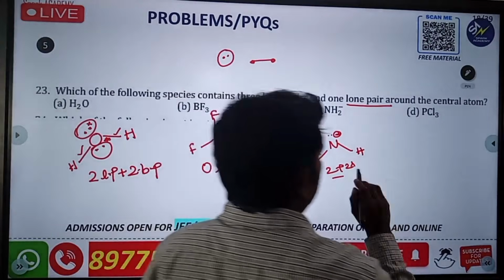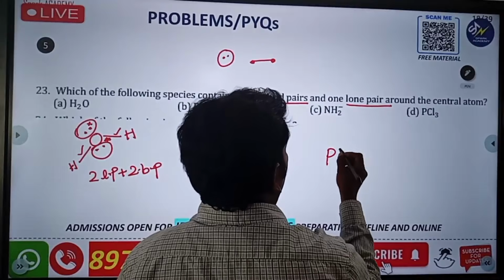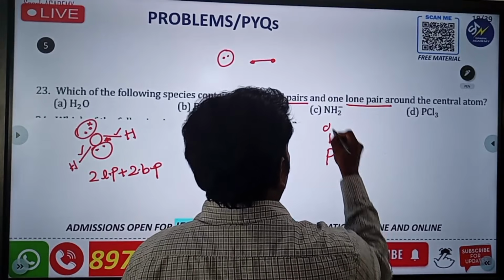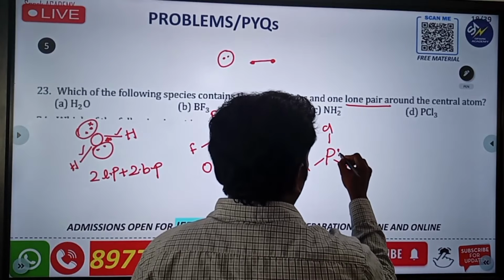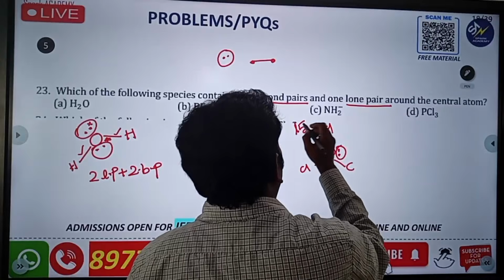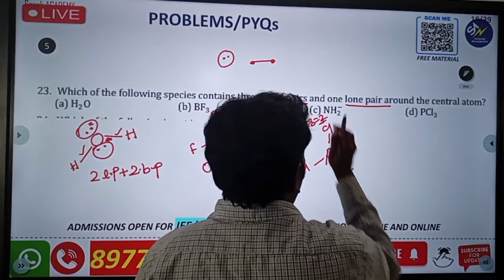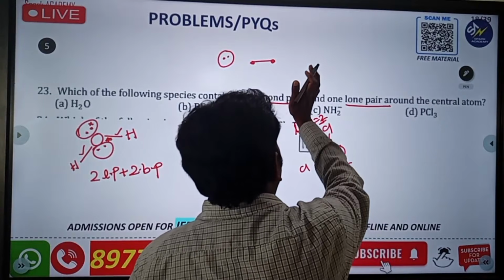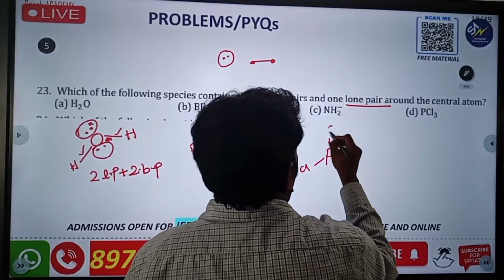Now go for the PCl3 structure. P is there, with Cl attached at three positions, and one lone pair. It is in the 15th group, so three bonds are going, which leaves 2 electrons, equal to one lone pair.